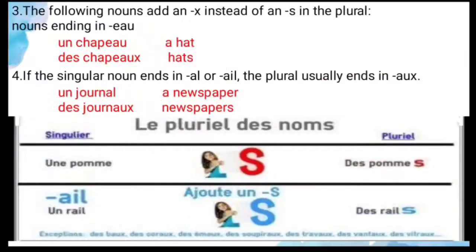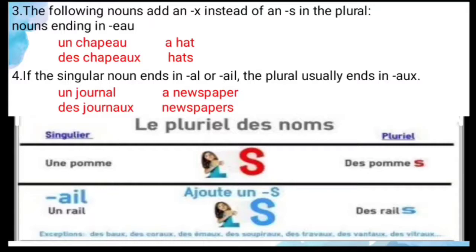And third is the following nouns add an x instead of an s in the plural. Nouns ending with eau. If the noun ends with eau, so you have to add x only. See the example, un chapeau. Chapeau ends with what? Eau. So when the noun ends with eau, so you have to add x. So the answer is des chapeaux, hats.